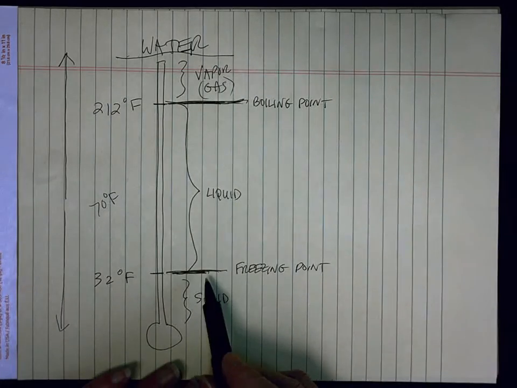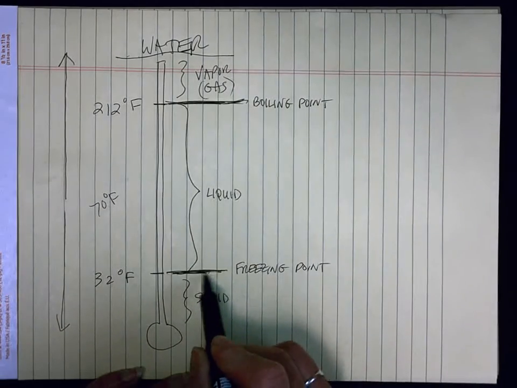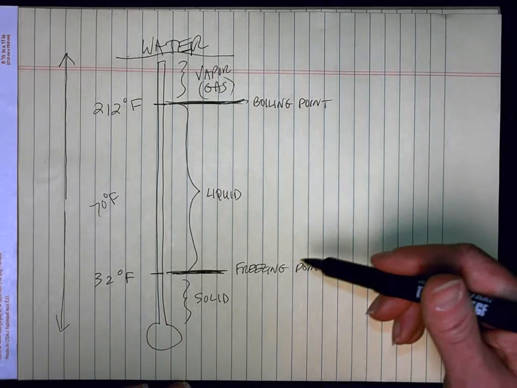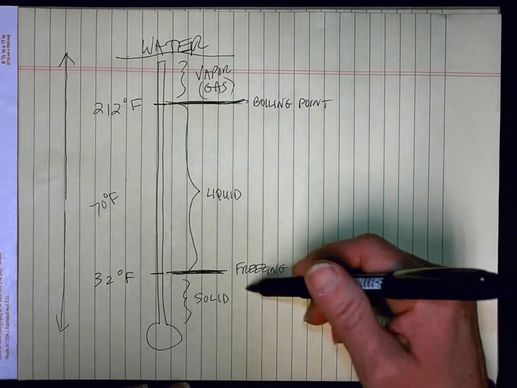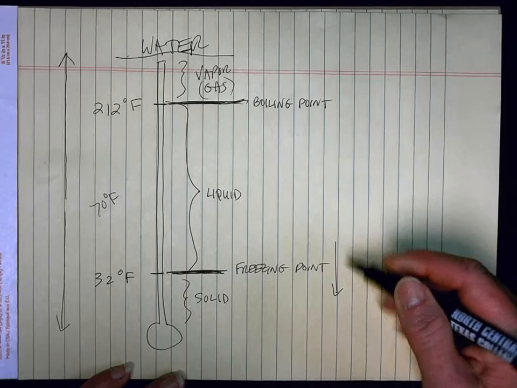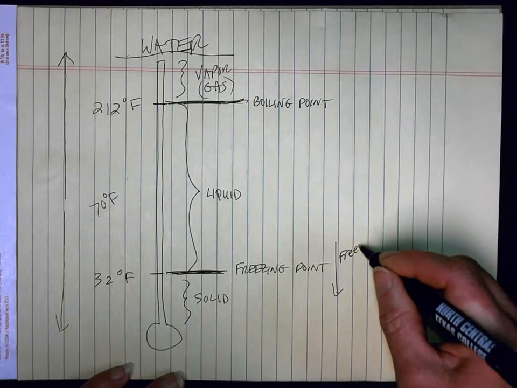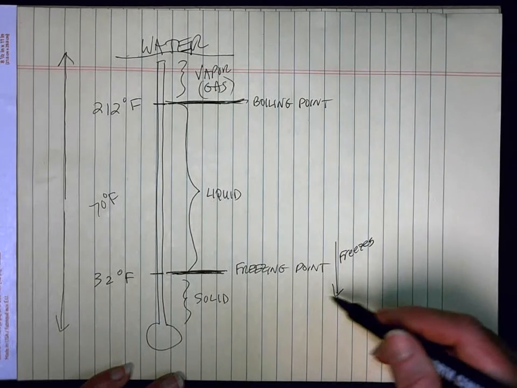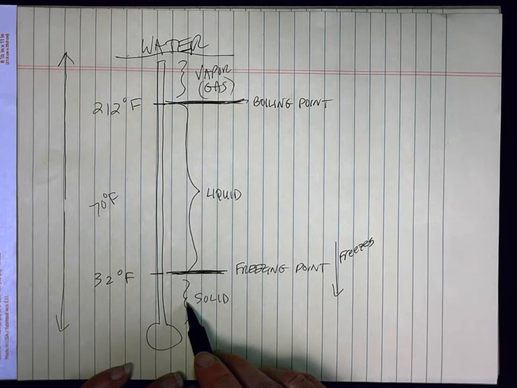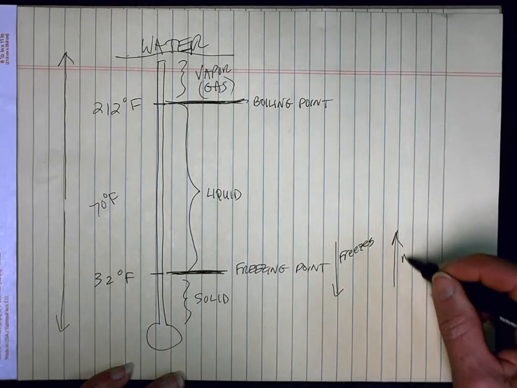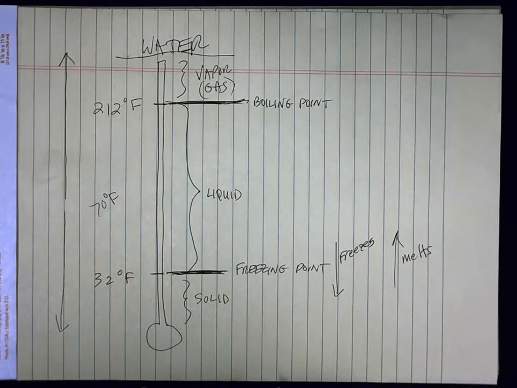Now the terminology here is important and it can sometimes confuse people. When you go from above 32 to below 32, it freezes. When you go from below 32 to above 32, it melts.